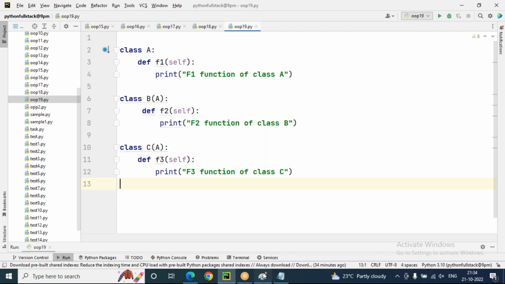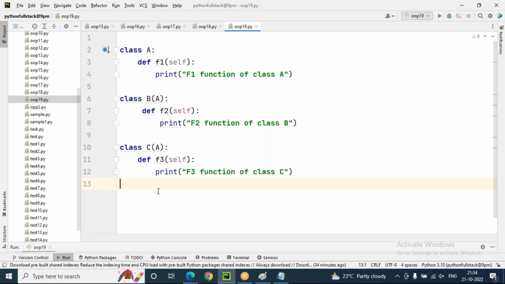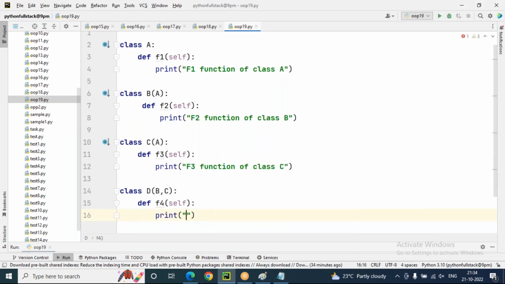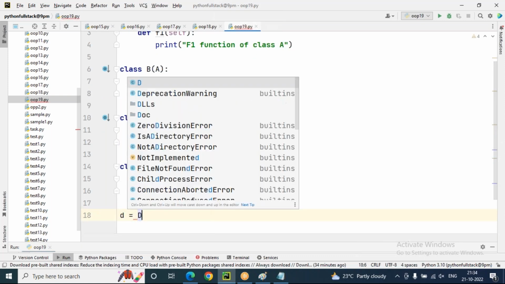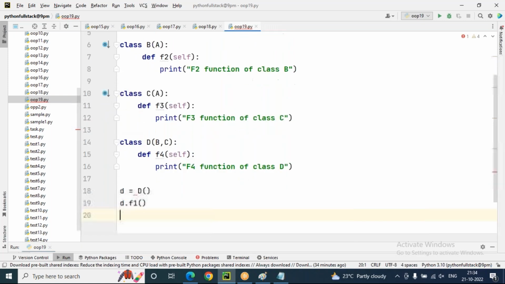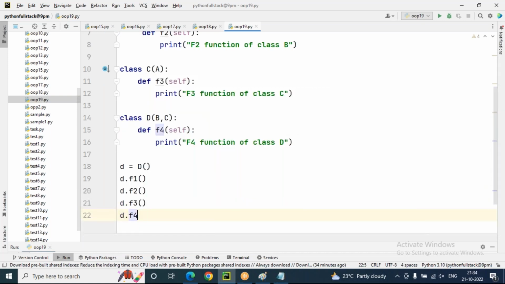Next, of the B and C classes, we are taking D only. D is inherited from B and C. Class D inherited from where? B comma C only. This is also hybrid inheritance. def F4 function, print F4 function of class D only. We should create an object for our D class. Through the D class we can call F1, we can call F2, we can call F3, we can call F4.